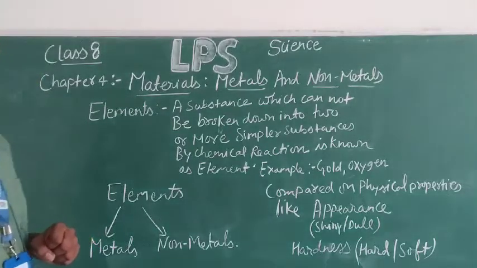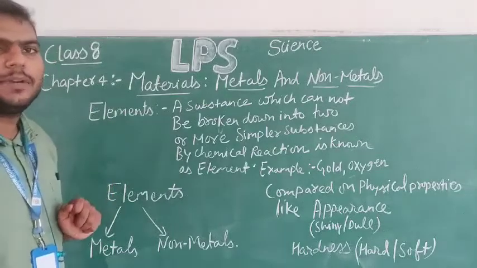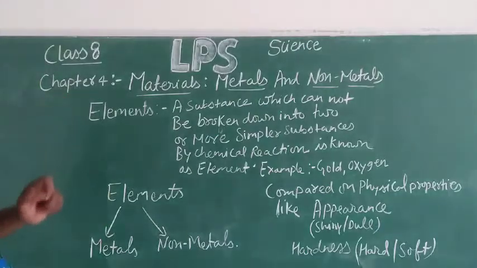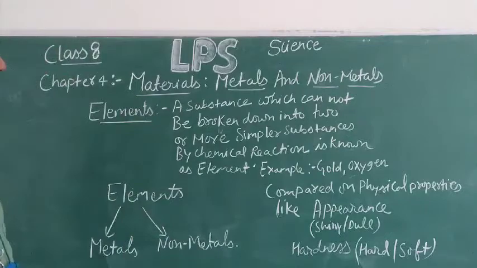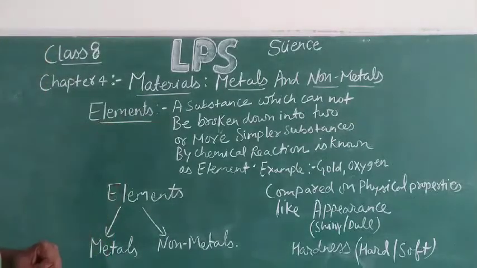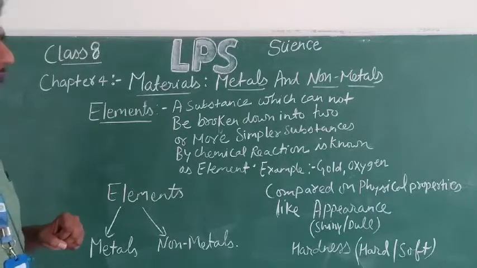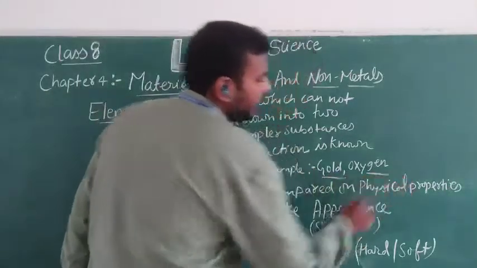Fine. So for going into the division of metals and non-metals, we first have to know about a simple and small topic, that is elements. Now the question is, what are elements? Elements are the substances which cannot be broken down into two or more simpler substances by chemical reaction. For example, gold and oxygen.